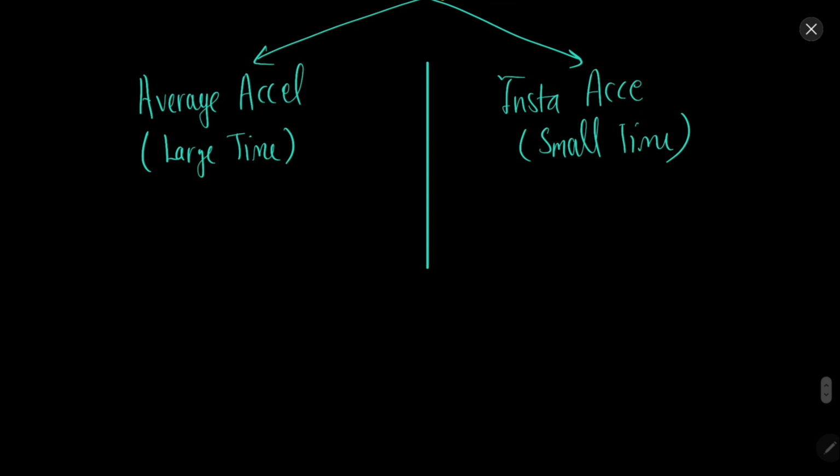Average acceleration is written like this: the complete change in the velocity. Let's say the initial velocity was v1 and the final was v2, so final velocity minus initial velocity, upon final time minus initial time. And what is the instantaneous acceleration?